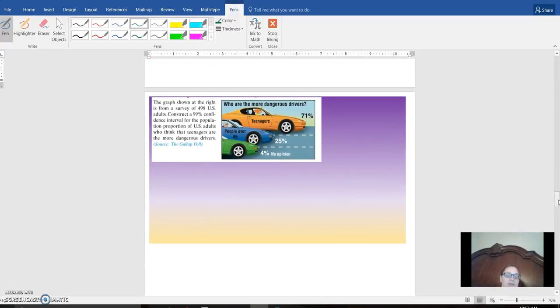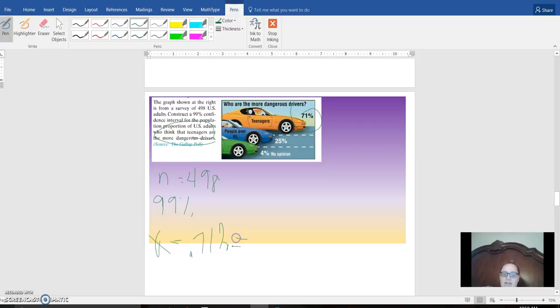The graph shows a survey of 498 people, and we want to be 95% sure that they think teenagers are the most dangerous drivers. So that's this one right here. Okay, it's already changed it to a decimal for us.